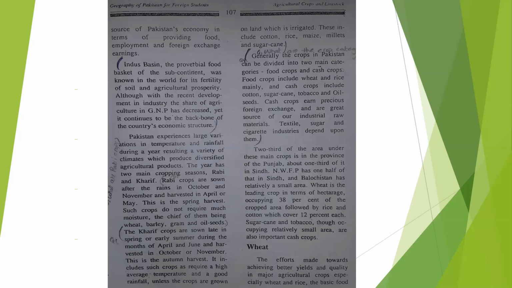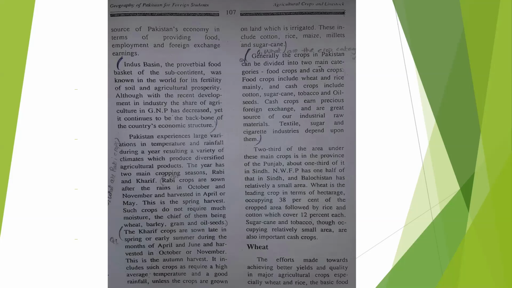Pakistan experiences large variation in temperature and rainfall during a year, resulting in a variety of climate which produces diversified agricultural products. You know that Allah blessed Pakistan with a variety of climate and variation in temperature and rainfall all the year. The year has two main cropping seasons, rabi crops and kharif crops.